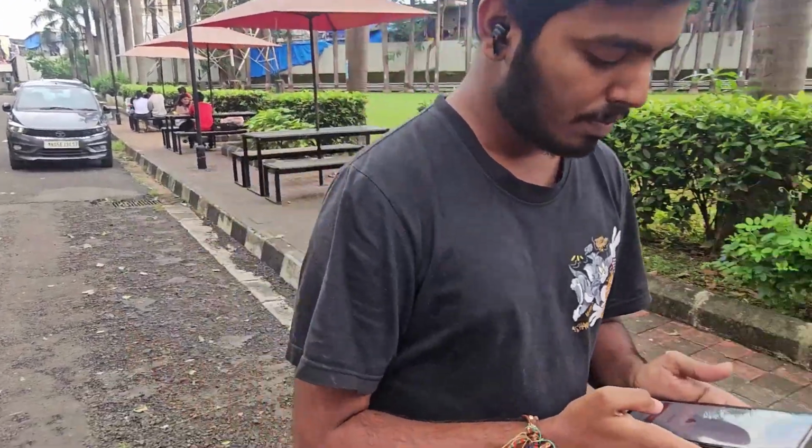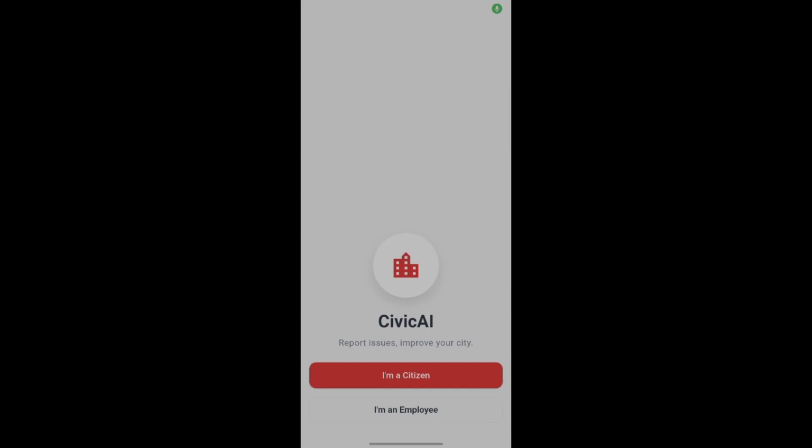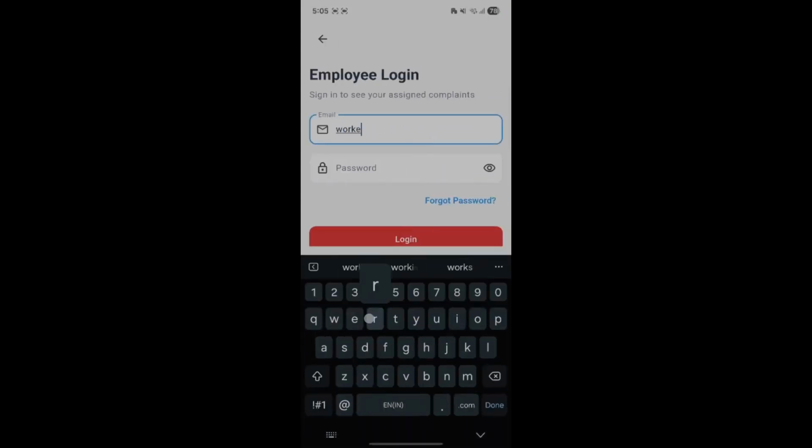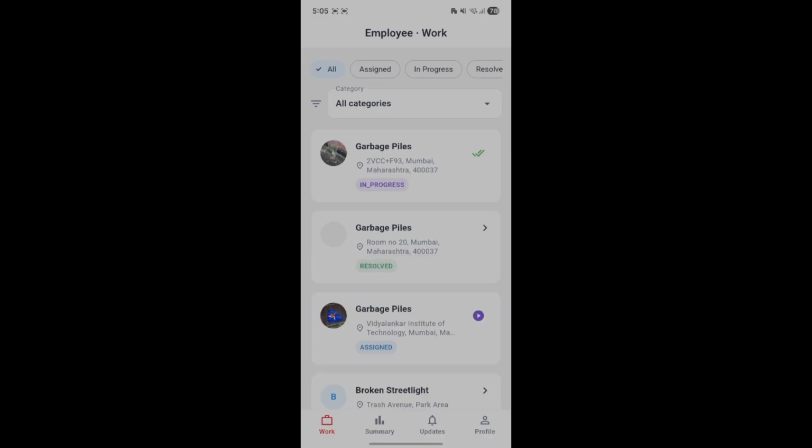So here you go. So let's log in as a worker 4. So here you go, we are logged in successfully. So we can see the assigned complaints at the top. So we also have filters for assigned, in progress and resolved complaints. So we can now see the assigned complaint at the top that was just registered a while ago.